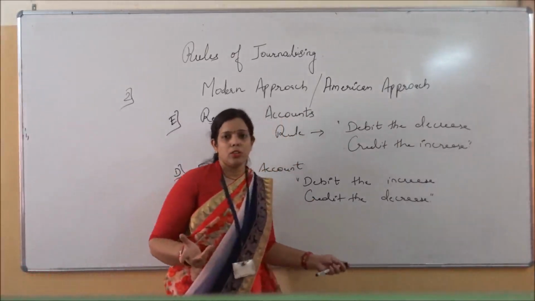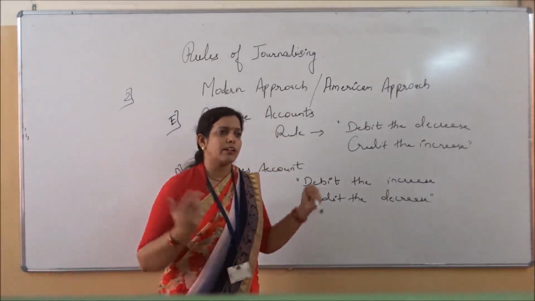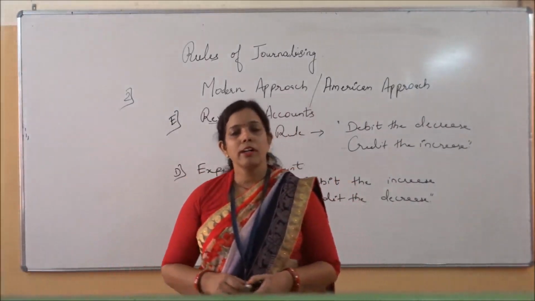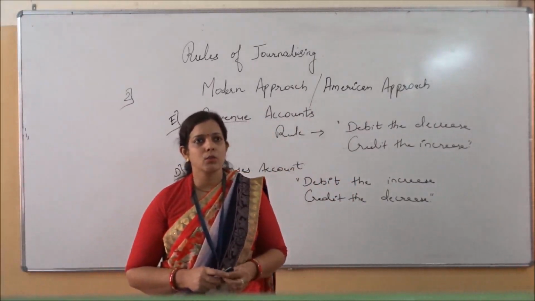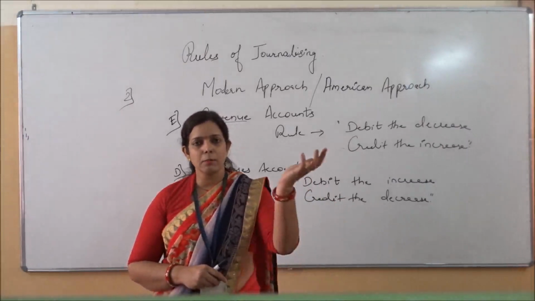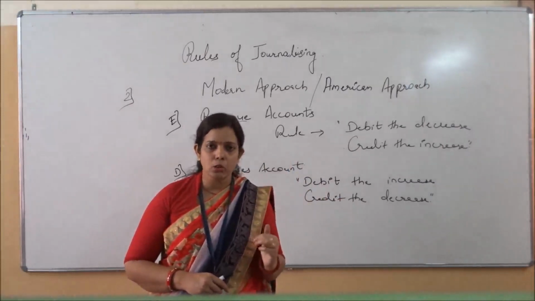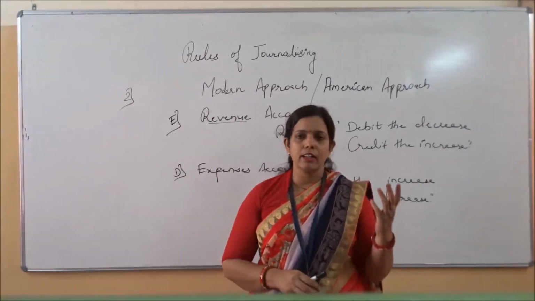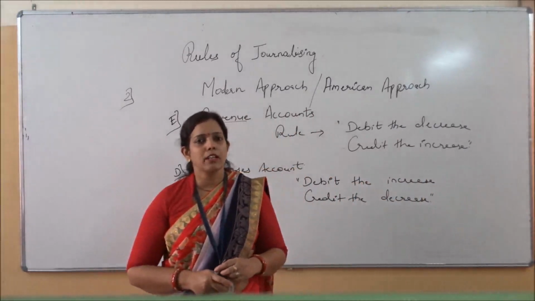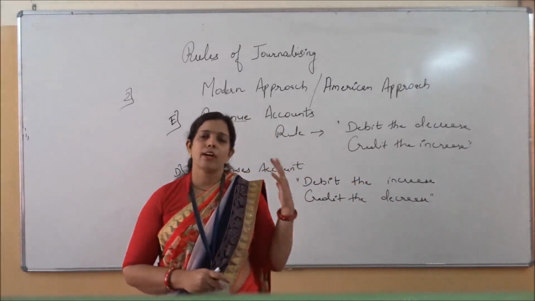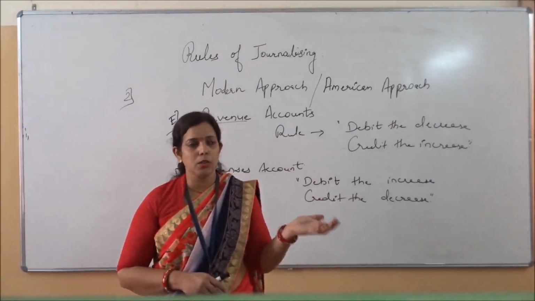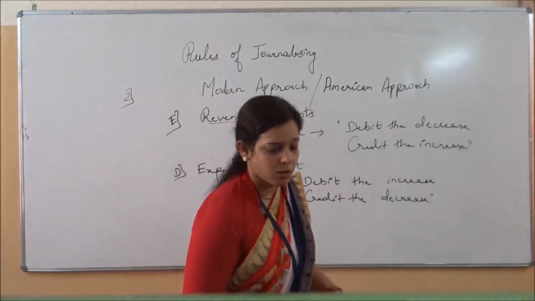It can be interest received, commission received, rent received, discount received. What entry will you have for interest received? Interest is the income and income is increased. What does the rule say? Whenever income is increasing, credit it. So suppose we take the entry interest received rupees 500. What is coming into the business? Cash. So cash account debit, and since the income is increasing in the form of interest, interest account credit.